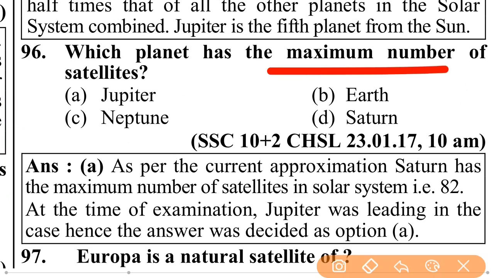Which planet has the maximum number of satellites? That is Jupiter.